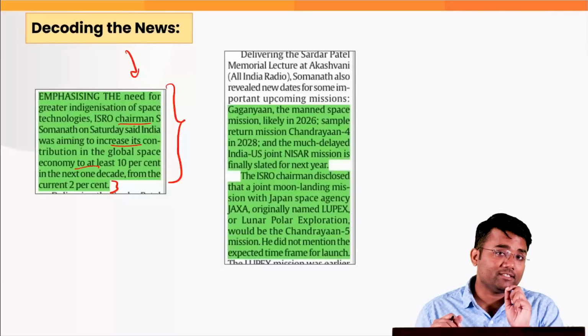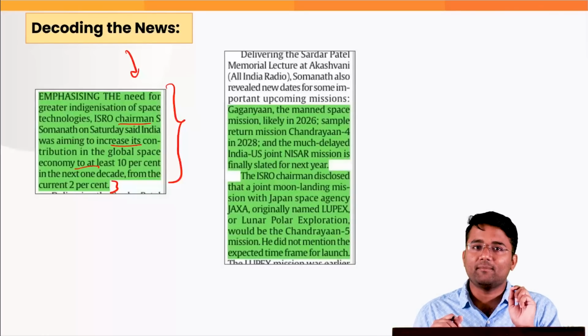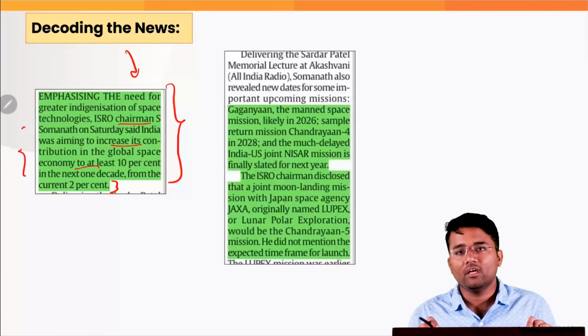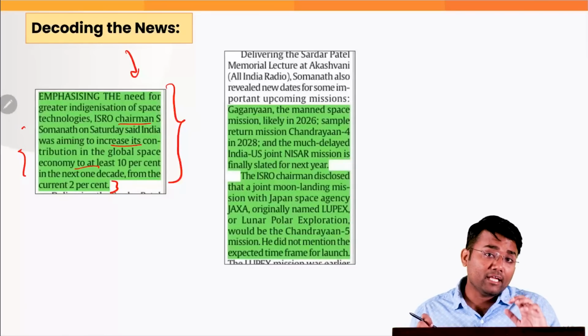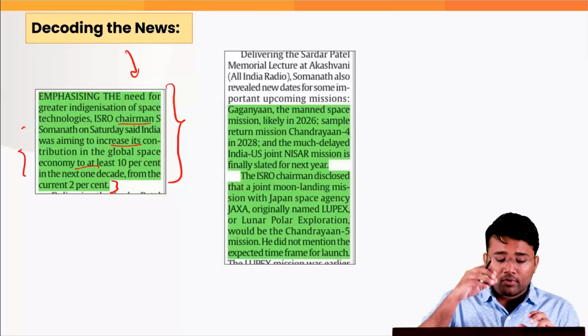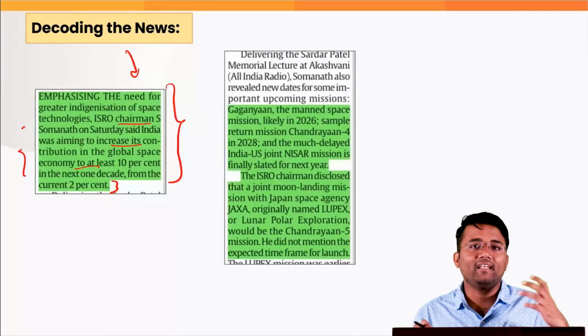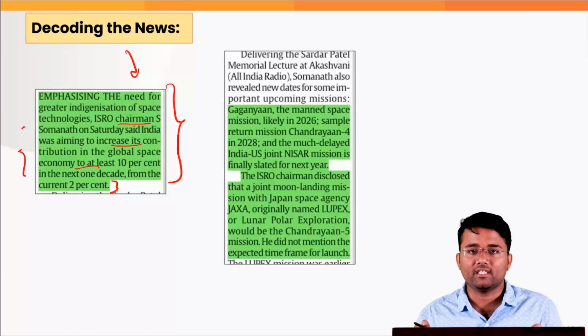So if there is a question on space technology in your GS paper 3, you can conclude with this particular data: that India aims to increase the contribution to the global space economy to at least 10% in the next decade, as said by the ISRO chairman.